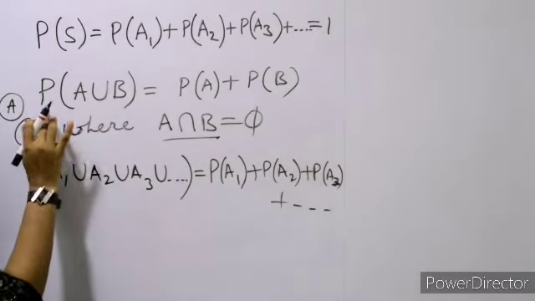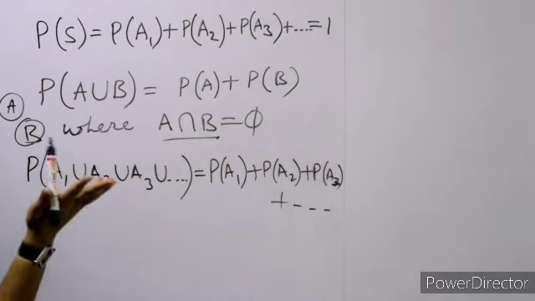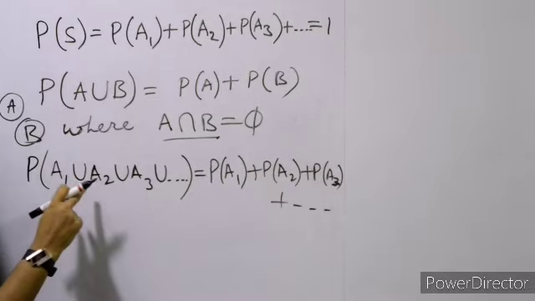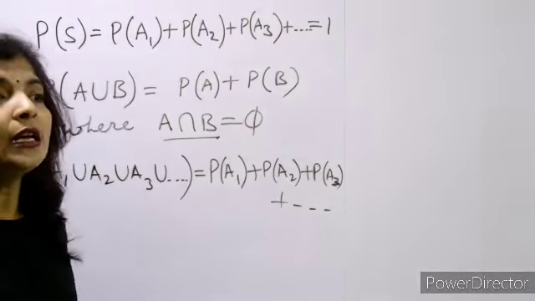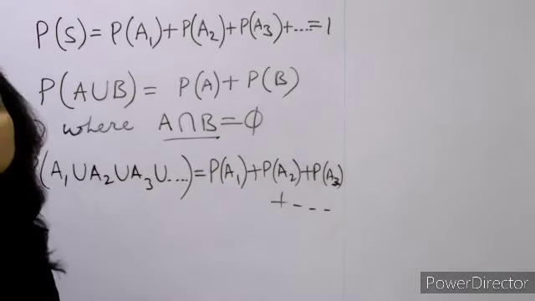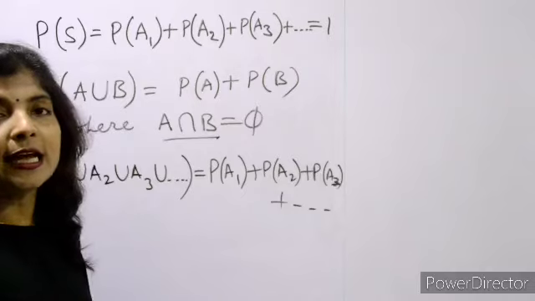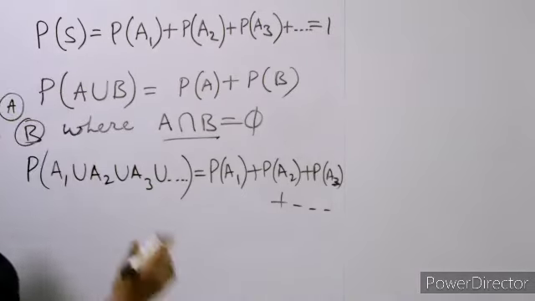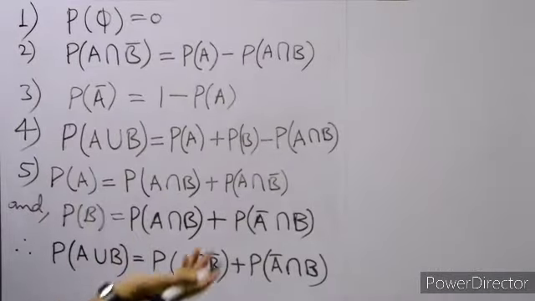तो similarly A union B के लिए अगर हम A plus B लिखते हैं, probability of A plus B, so similarly for probability of A1 union A2 union A3 और बहुत सारे, if there are two or more than two mutually exclusive events, so उन सबका जो probability of their sum will be the sum of the probabilities. Okay, these are some important points that we can use in sums.